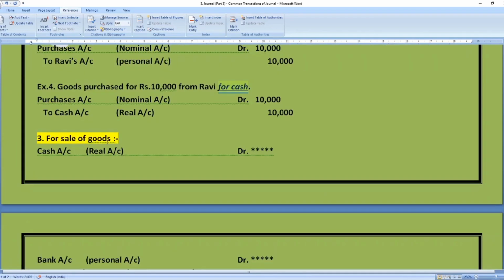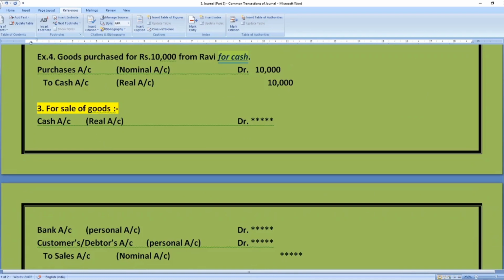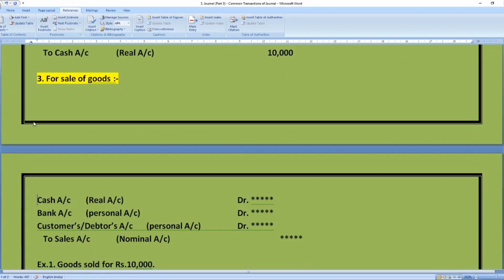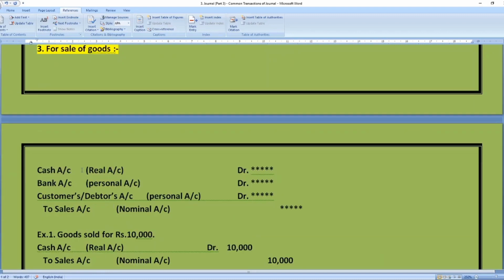Similarly, as we talked about transactions of purchase of goods, one more important transaction of the business is sale of goods. Business used to sell its goods. Whatever purchases have been made are to be sold in order to earn profits. So the entry is cash account debit, bank account debit, or customer or debtor account debit to sales account. Keep it in mind, the sales account will be fixed here. Whenever goods are sold, the sales account is always credited.